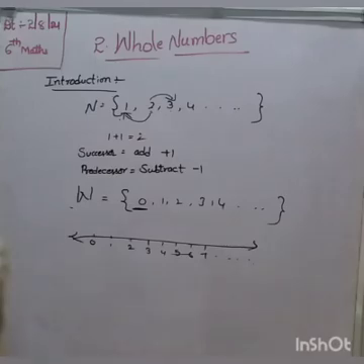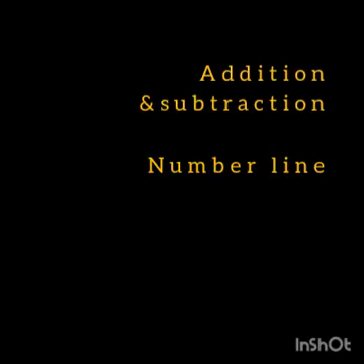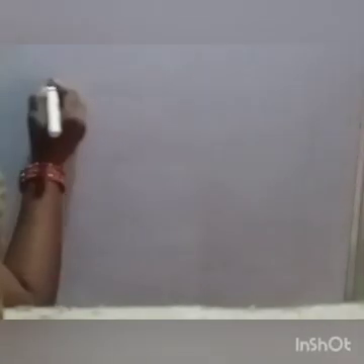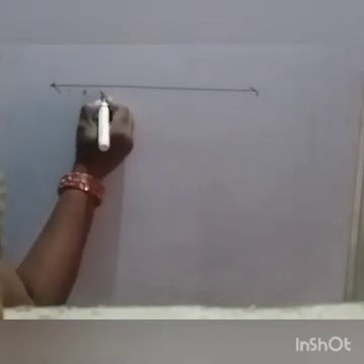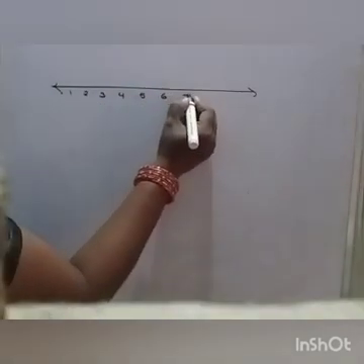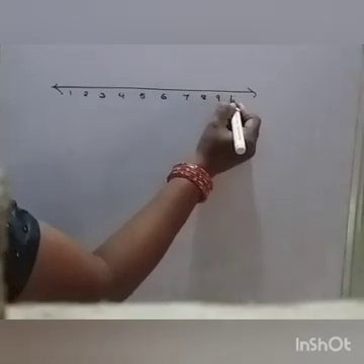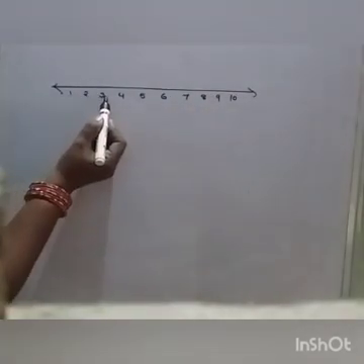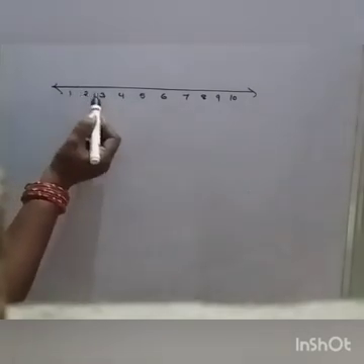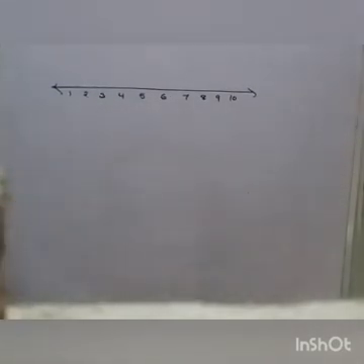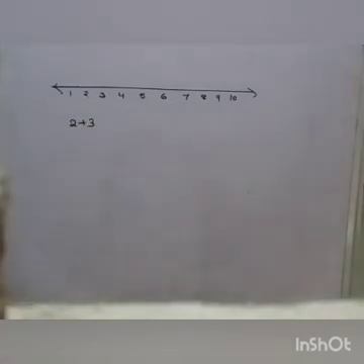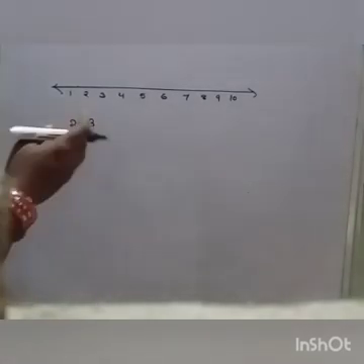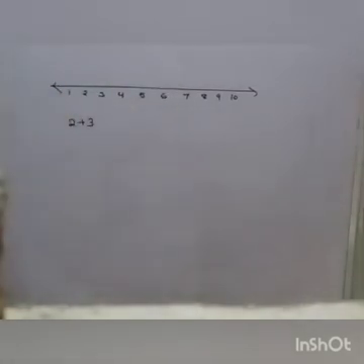Addition and subtraction. For suppose, in this number line, it starts from 1, 2, 3, 4, 5, 6, 7, 8, 9, 10, and each number has 1 unit between them. Now, suppose 2 plus 3 is there. How to add on a number line? When we move forward, that is addition. When we move backward, that is subtraction.